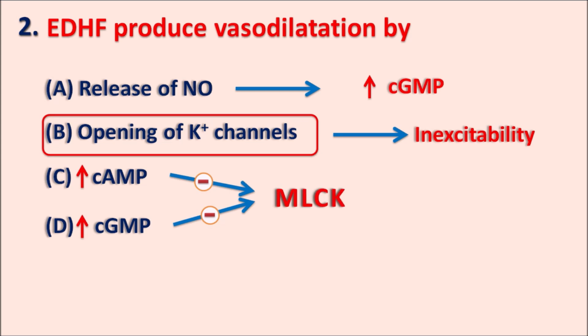When this enzyme is going to be inhibited, the phosphorylation of the myosin light chains is going to be inhibited, which prevents the contraction. So either an increase in the cyclic AMP or cyclic GMP levels within the vascular smooth muscle produces the vasodilatation. But hyperpolarization is mainly produced by opening of the potassium channels.